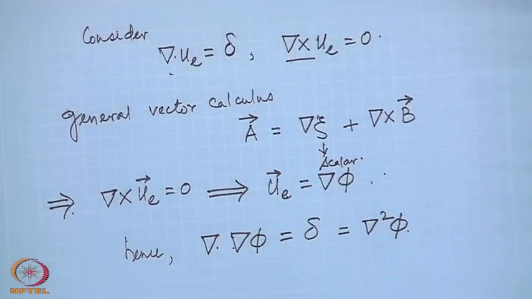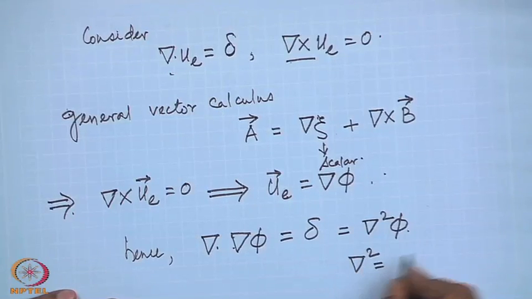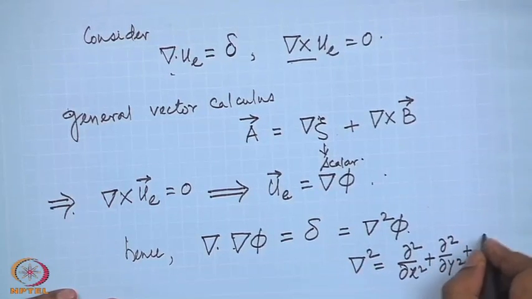Laplacian is a second order operator, d 2 dx 2 plus d 2 dy 2 plus d 2 dz 2 in 3 dimensional Cartesian space.